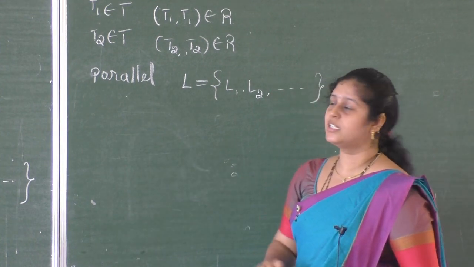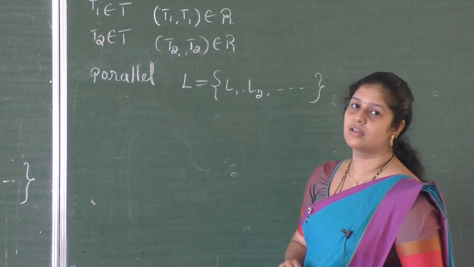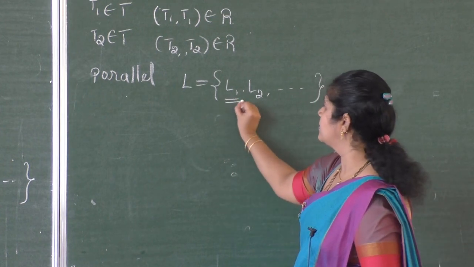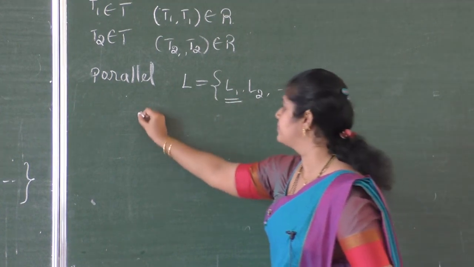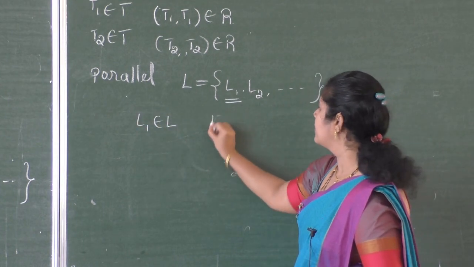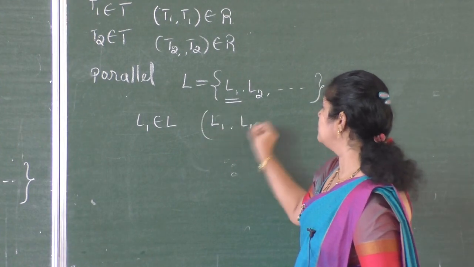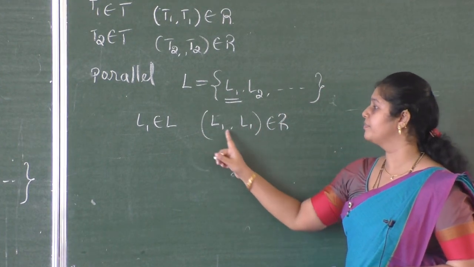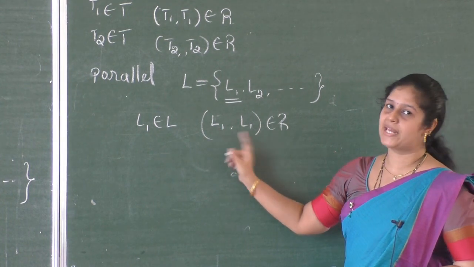Now, whether this relation is a reflexive relation. L1 is an element of L, L1 belongs to L, then (L1, L1) belongs to R, because each line is parallel to itself.